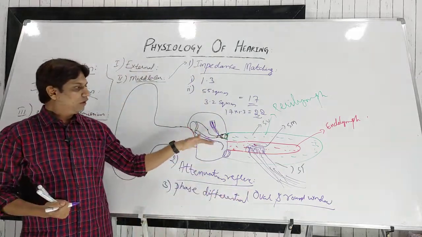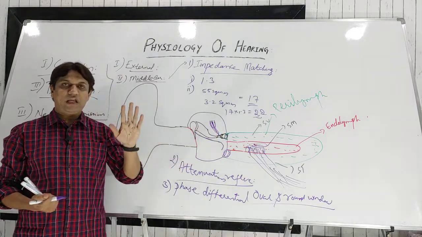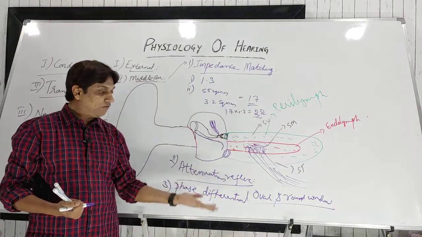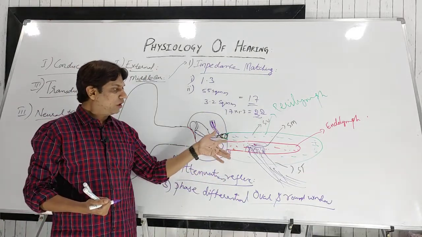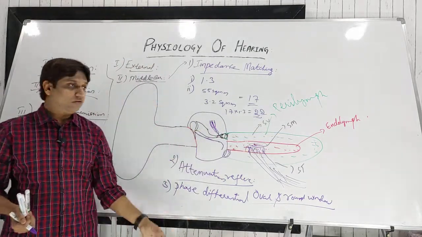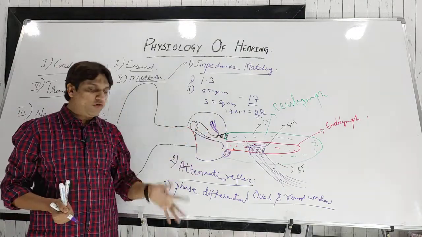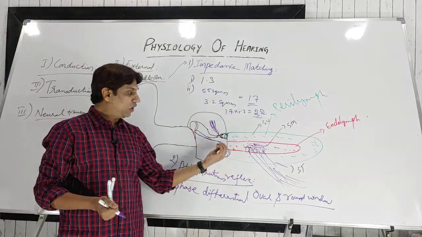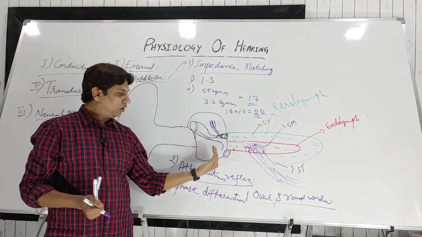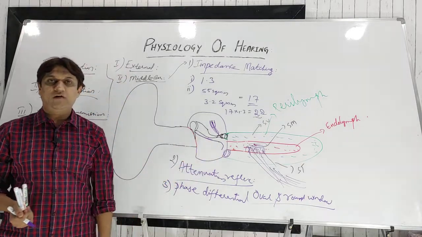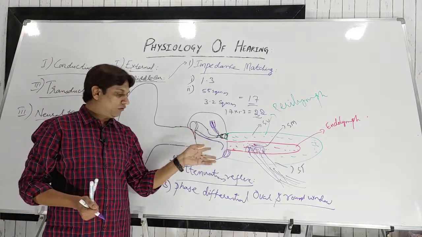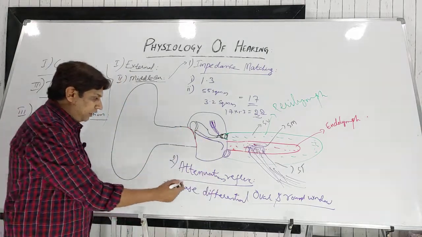Why does this occur? Because of the sound waves: one is in the compression phase, the other in the rarefaction phase, and vice versa. If both were in the same phase of the sound wave, they would cancel each other, and the waves would not be transmitted in the middle ear. So the middle ear, because of the presence of these two windows, has a phase differential, that is, between the oval and round window. This round window secondary tympanic membrane can move freely because there is an air medium here, which is maintained, of course, by the eustachian tube. So this is the third function of the middle ear in the mechanism of hearing.